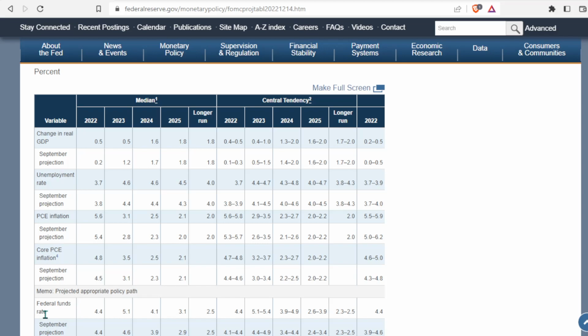Now, federal funds rate, they're saying 5.1. So here in the September projection, they were expecting 4.6 in 2023. So this is pretty darn bearish for the markets. So where we are with the Fed's funds rate, we're basically at 4.5%. So they expect to take this to about 5.1. So that's implying possibly a 50 basis point to 75 basis point rate hike.